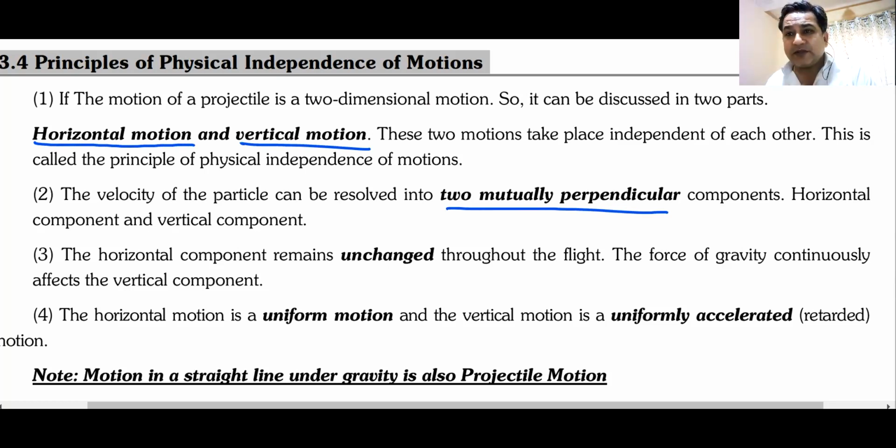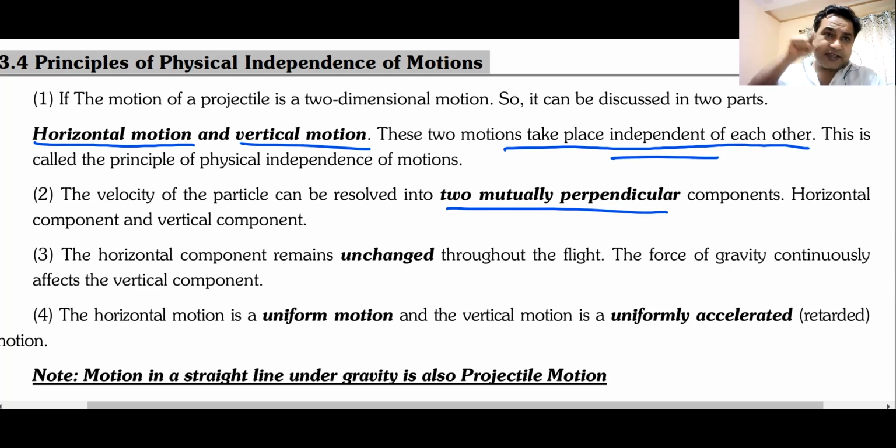Now you must remember that these two motions along x and along y are independent of each other. They don't depend on each other. So I can study the motion along the x-axis without any interference from the y-axis, and I can study the motion along the y-axis without any interference from the x-axis.